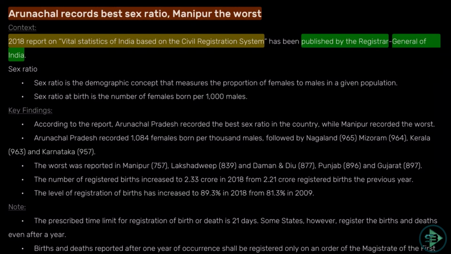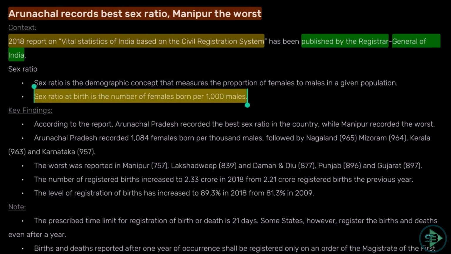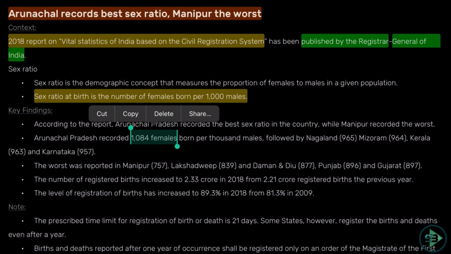What is actually a sex ratio? So that could go now into the static part. Sex ratio is female births per 1,000 males. Okay, so this is what sex ratio at birth is, the number of females born per 1,000 males. So if there are 1,000 females born per 1,000 males, which means that the sex ratio is 1. Okay, according to the report, Arunachal Pradesh recorded the best sex ratio in the country, which is 1084 females per 1,000 males. So it is more than 1, the sex ratio.